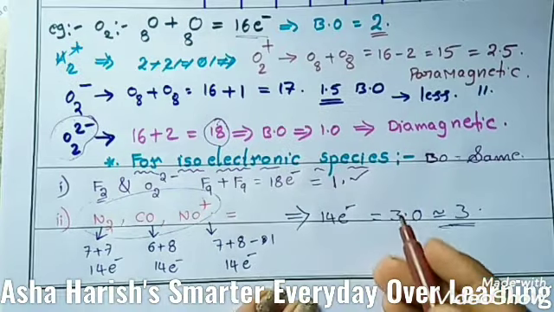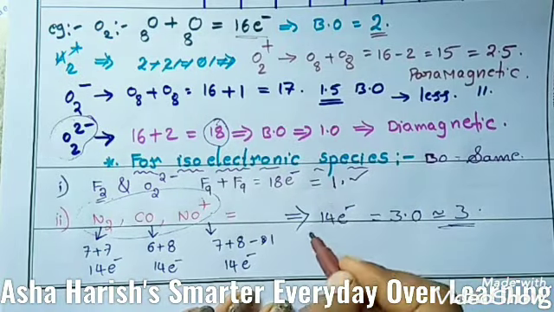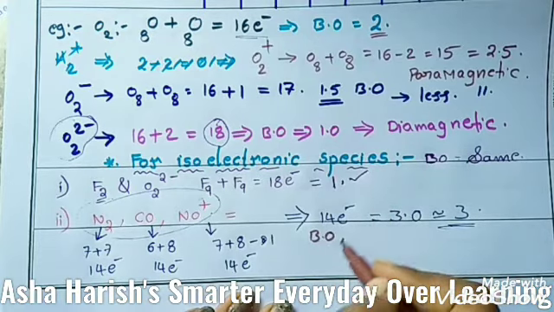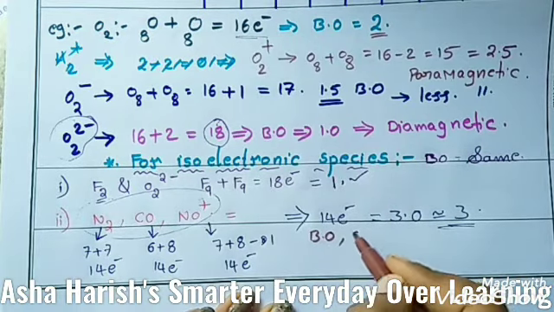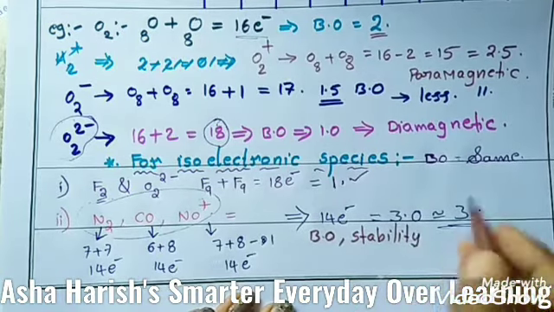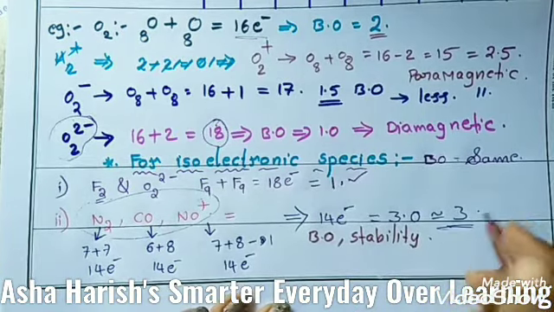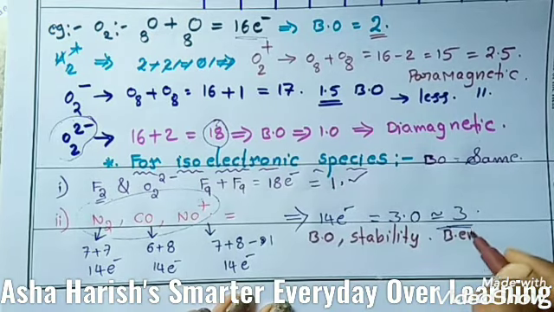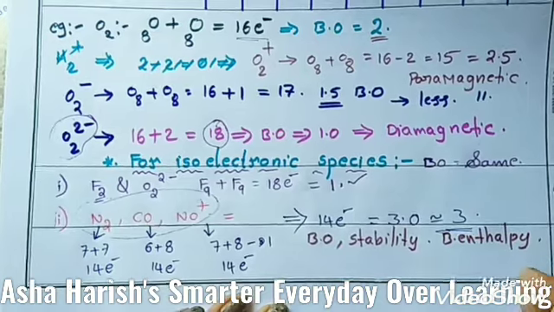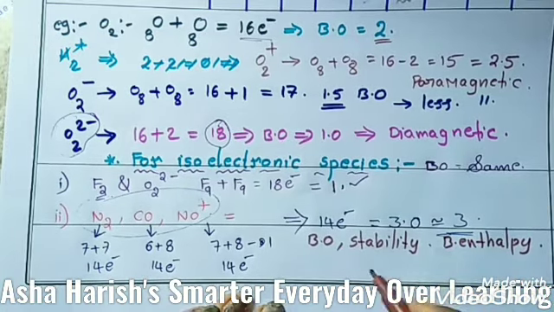Here the most important point we have to remember: greater the bond order, greater is the stability of the bond. Obviously stability of the bond is also high, that is, greater is the bond enthalpy. Bond enthalpy also greater. Now the greater the bond order, shorter is the bond length.